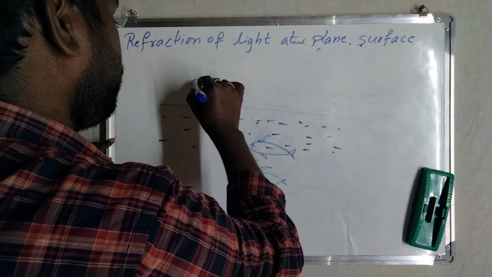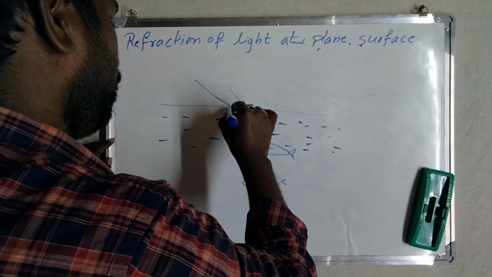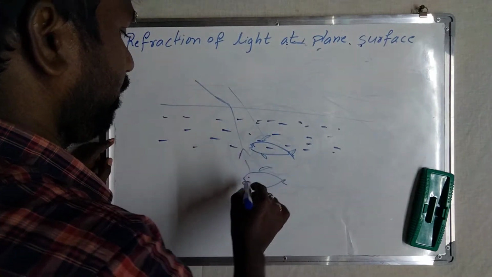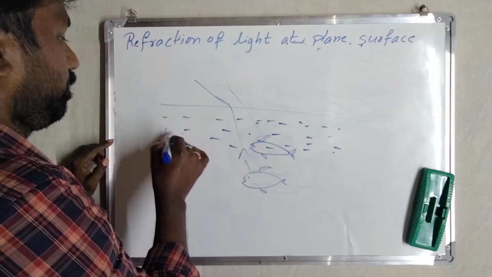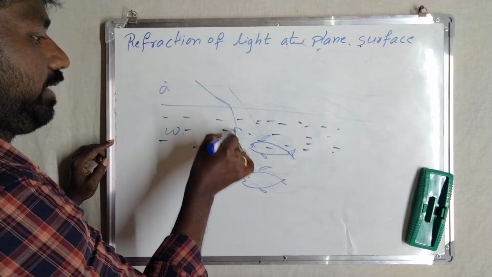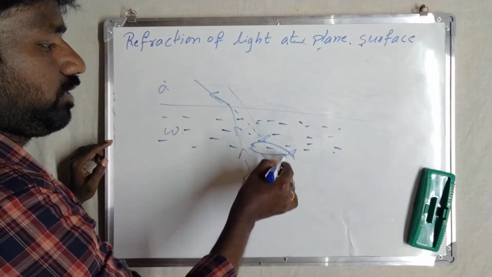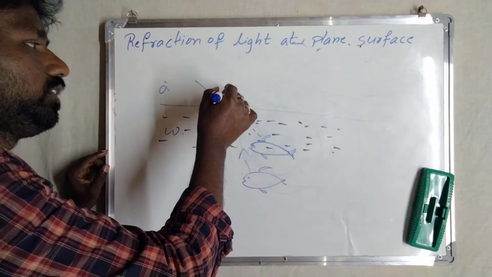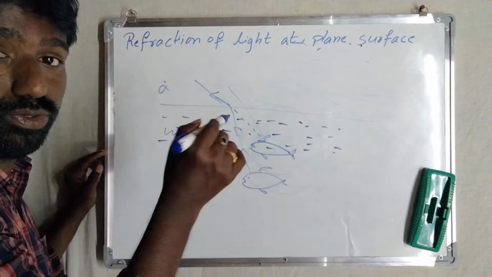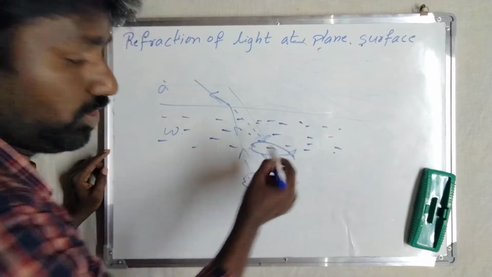When light rays travel from water to air, they bend and travel like this. He feels that the fish is here and tries to catch it, but he cannot. So that is why he has to aim below the fish he is seeing.